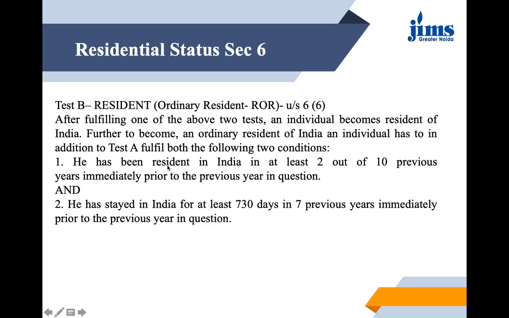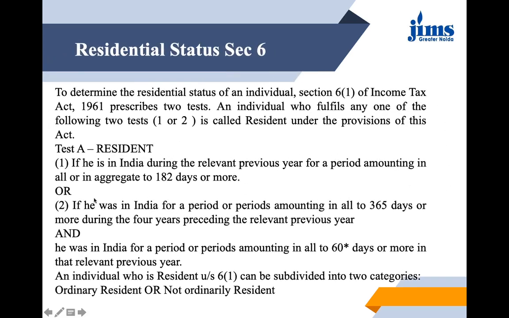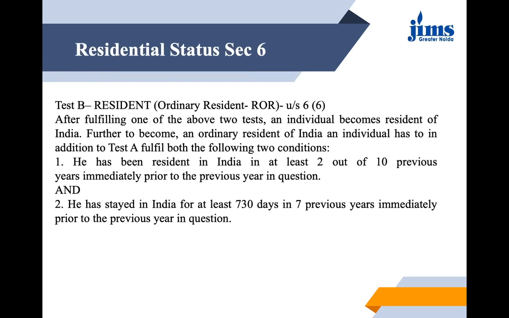Now please be careful, students sometimes misunderstand it as being 2 out of 10 years. What you need to check is the residential status, which you will be testing using these conditions. So out of the 10 years, he should be a resident in India for 2 years, first thing. Second thing, that he has stayed in India for at least 730 days in 7 previous years, immediately prior to the previous year which is given in the question. So in the 7 previous years, 730 days needs to be counted minimum.